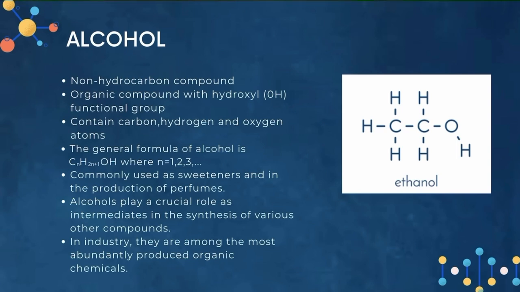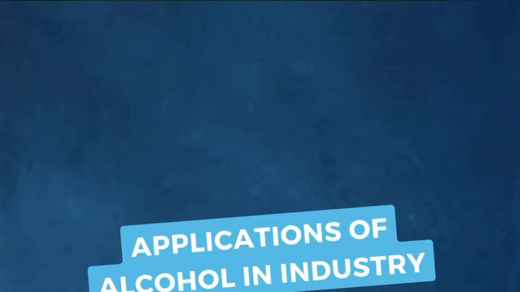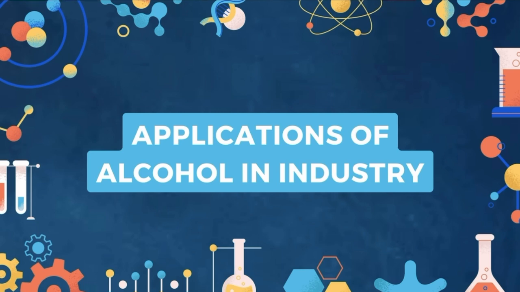Alcohol is commonly used as sweeteners and in the production of perfume. Alcohol also plays a crucial role as an intermediate in the synthesis of various other compounds. In industry, they are among the most abundantly produced organic chemicals. Examples of alcohol are methanol, ethanol, propanol, butanol, and others. Okay, now let's go to the next slide, which is about the application of alcohol in industry.